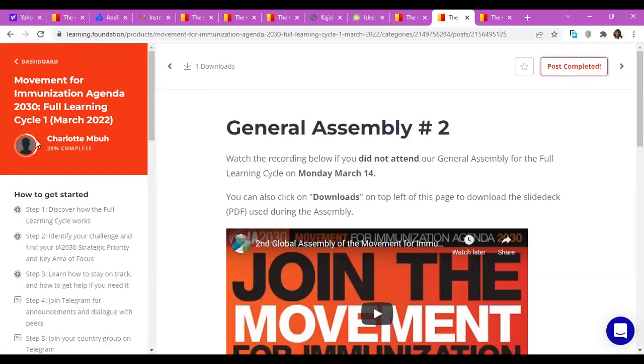You are ensuring that you are making progress. It helps you to know that this is an activity that you've completed. And it will also help us, the TGLF team, the course team, to understand that you also are making progress, that you are not a passive member, but you are an active member of the movement for Immunization Agenda 2030.